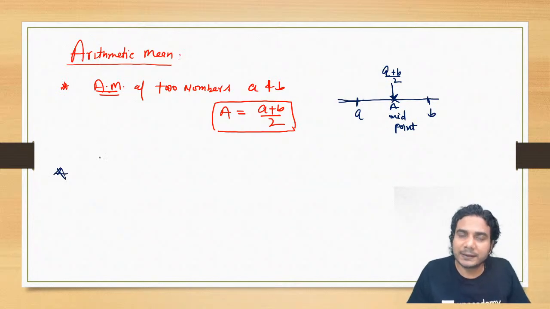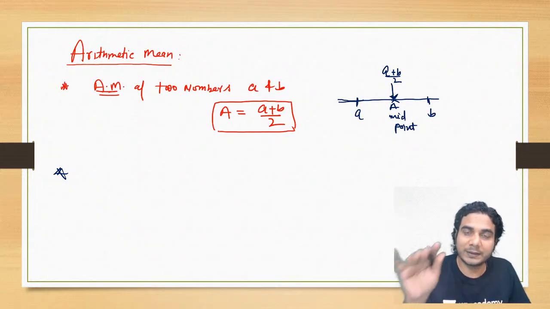Okay, now let's discuss the arithmetic mean of n numbers. Then we will insert arithmetic means between two numbers, like two arithmetic means, three arithmetic means. So before that, we are doing a single arithmetic mean of two numbers and more than two numbers.